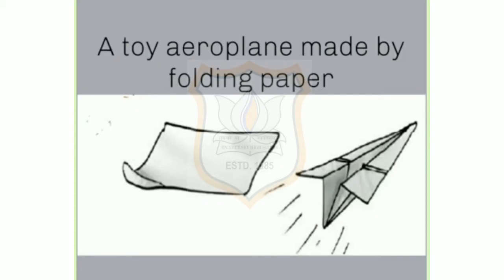Activity 2. A toy aeroplane made by folding a paper. Take a piece of paper and fold it as shown in the figure. You have changed the sheet of paper into a toy aeroplane. You may have lots of fun while folding a paper and making an aeroplane. Then, once you are tired of it, unfold the paper again. What will happen? It will turn into a piece of paper again. So, it can also be a reversible change.